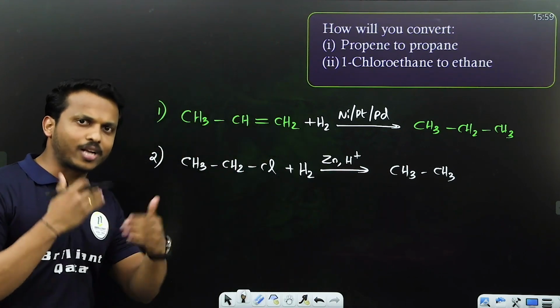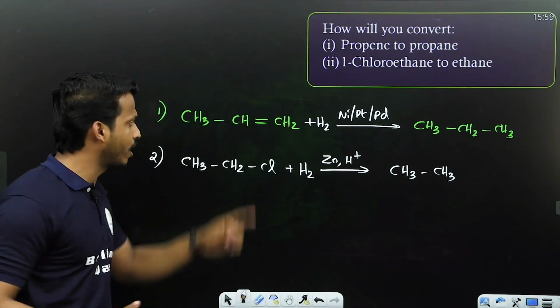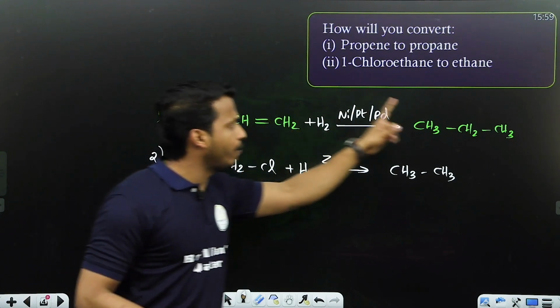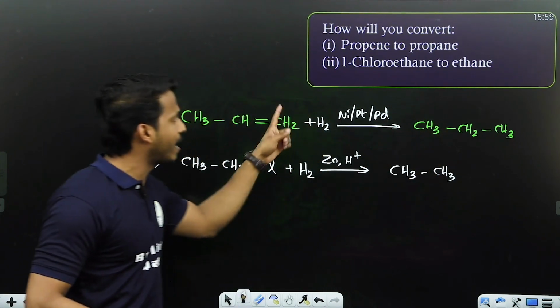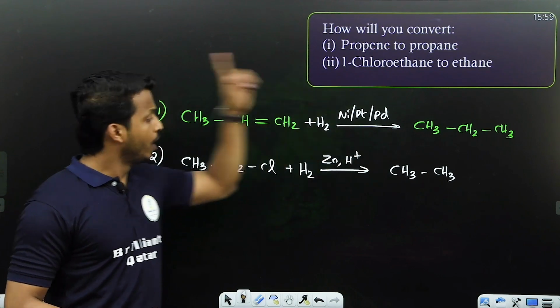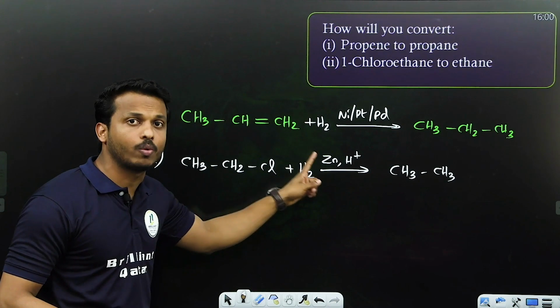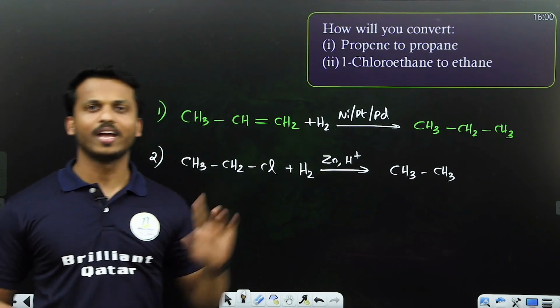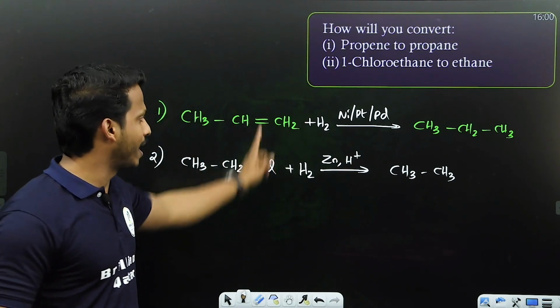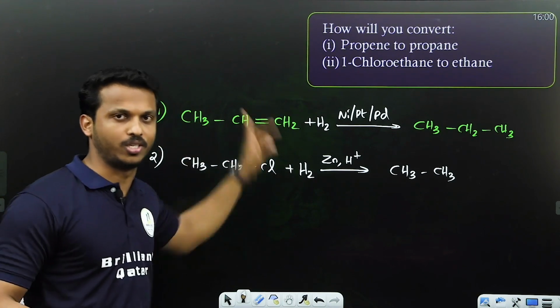This is also actually hydrogenation, we are adding hydrogen. But on an unsaturated compound, if you want to make it saturated, add hydrogen with the catalyst. If you want to convert a haloalkane into an alkane, add hydrogen with zinc and acid. So these are the first two preparation-based questions.